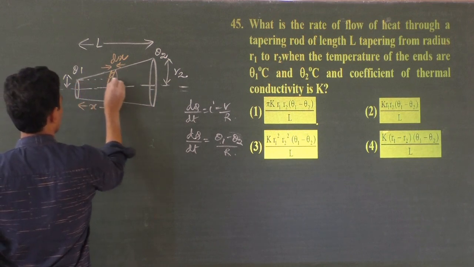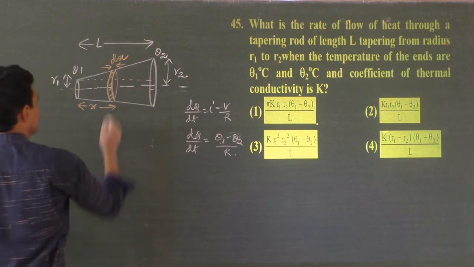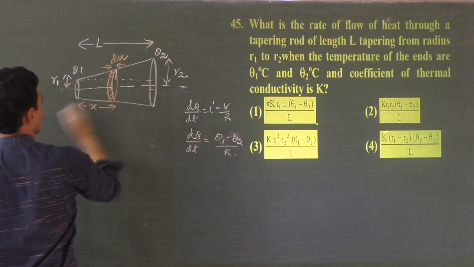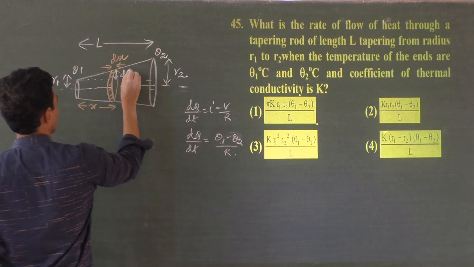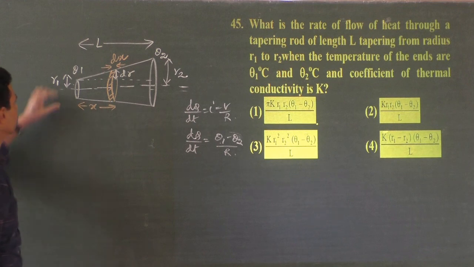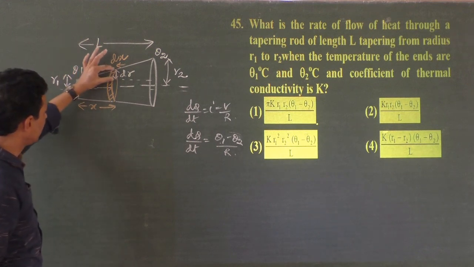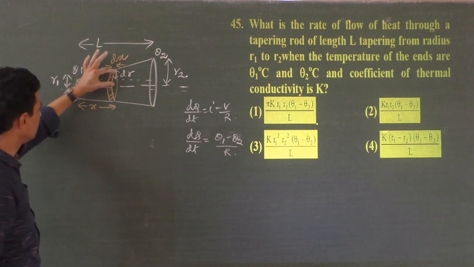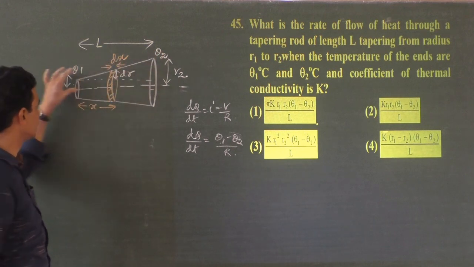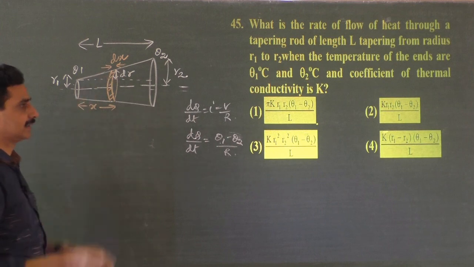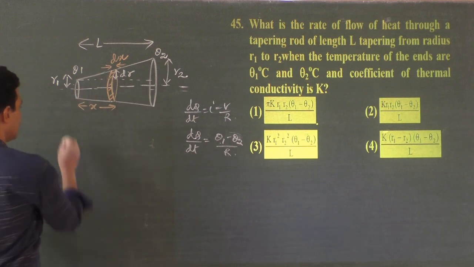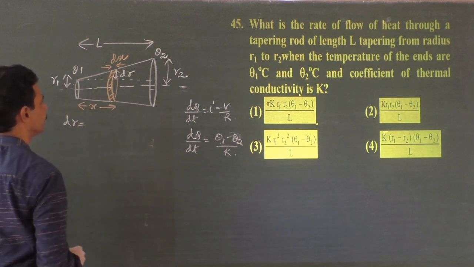Now if I extend it like this, it will have an extra radius than R1. I will call it dr. If this much size of coin is kept here, it will have some extra radius than R1. See, R2 is greater than R1. Now how to find out that extra dr?